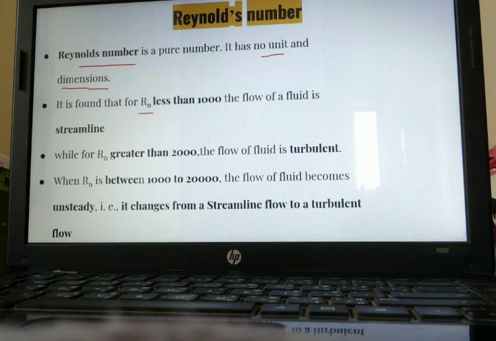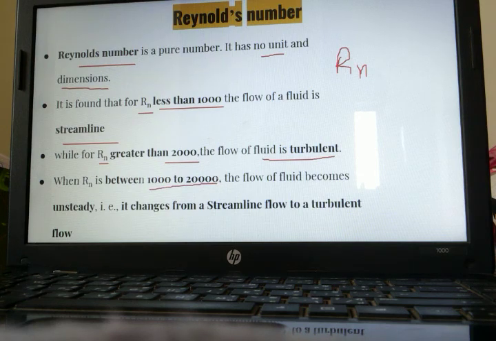It is found that whenever Reynolds number is less than 1000, the flow is called streamline. And whenever Reynolds number is greater than 2000, the flow is called turbulent. In between 1000 and 2000, the flow becomes unsteady. The flow becomes unsteady means it can change from streamline to turbulent anytime. One cannot predict.